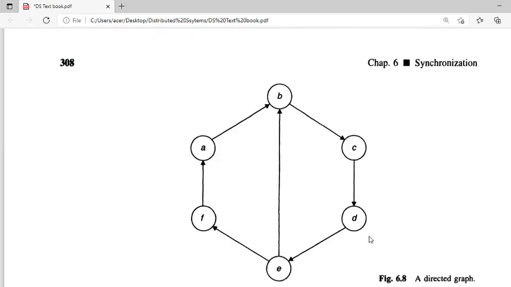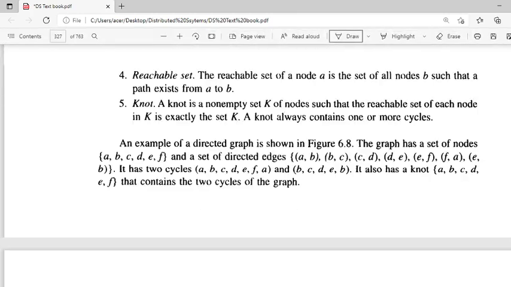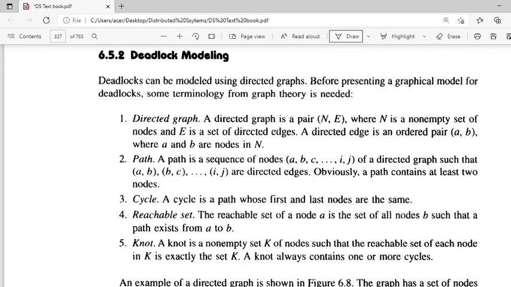Up to now we have seen what is meant by deadlock and what the necessary conditions are for a deadlock to hold. The next topic is deadlock modeling. We will have a directed graph for the resource allocation, and for this purpose we need to know some terminology: directed graph, path, cycle, reachable set and knot.